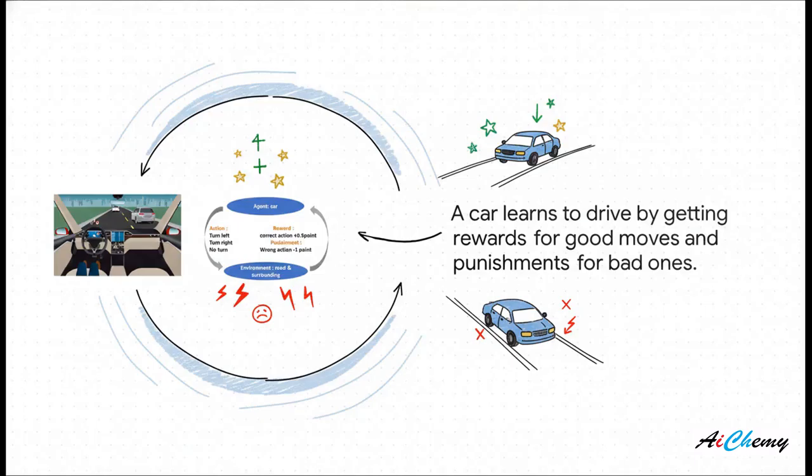A self-driving car is the perfect way to picture this. The car is the agent, and the road is its environment. Every time it makes a good move, like staying perfectly in the center of the lane, it gets a small reward, a little positive point. But if it makes a mistake, like touching the line, it gets a punishment, a negative point. After running through millions of these simulated miles, it develops a strategy that gets it the highest score possible, which just so happens to be the strategy for driving safely and efficiently.